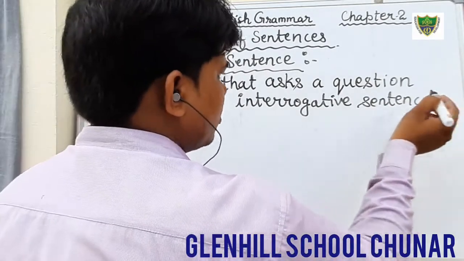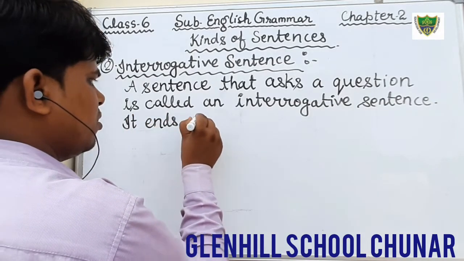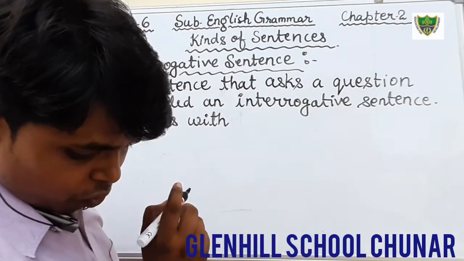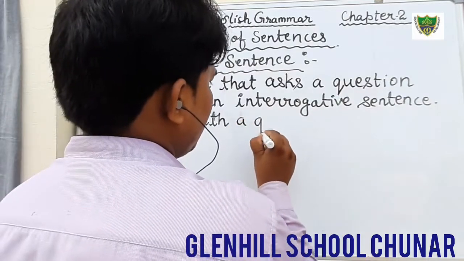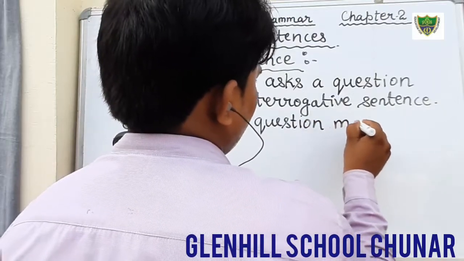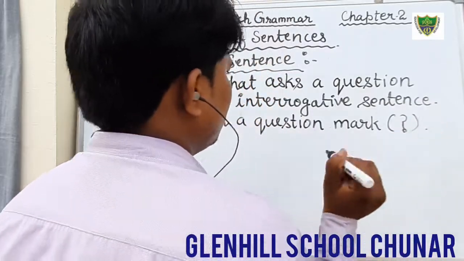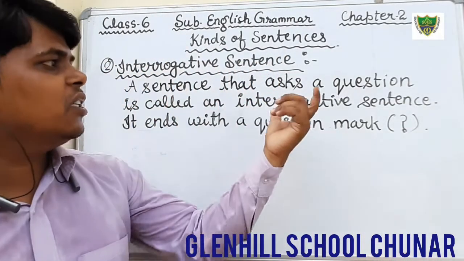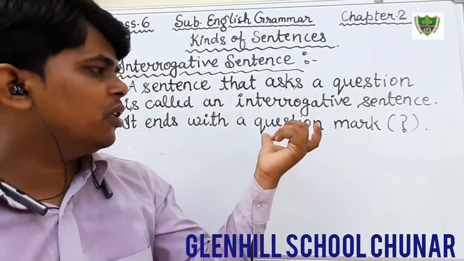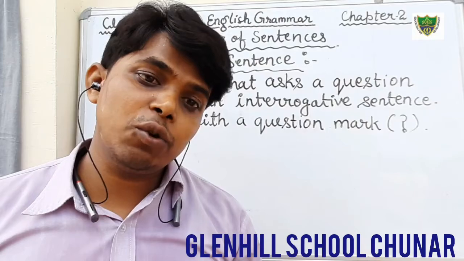It ends with a question mark, not a full stop. Okay, question mark. You all know the sign of the question mark. Okay students, just see: a sentence that asks a question is called an interrogative sentence, and it ends with the question mark. For example, we can see "What is your name?" and "Where do you live?"